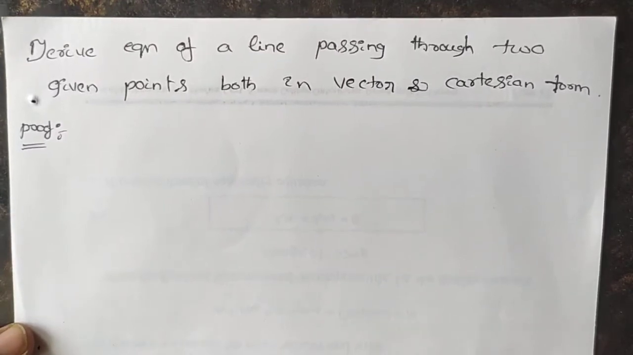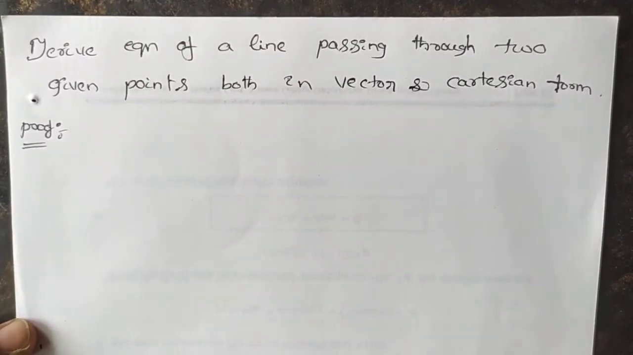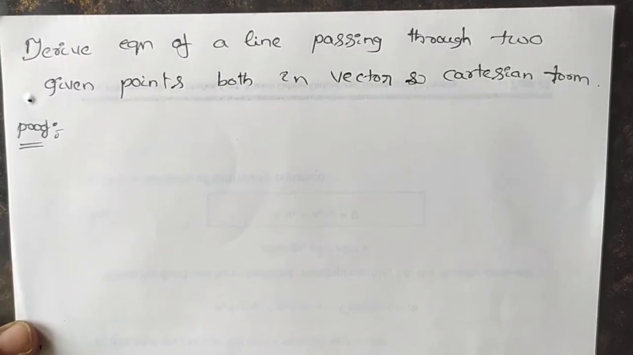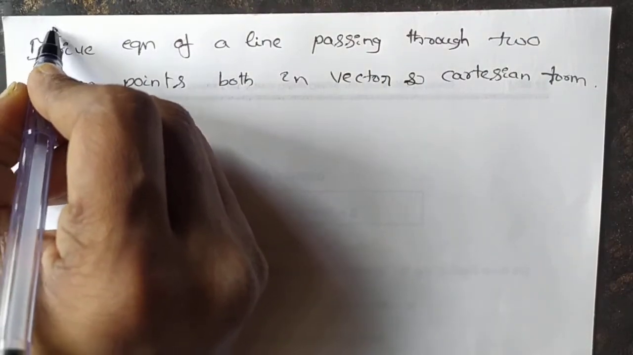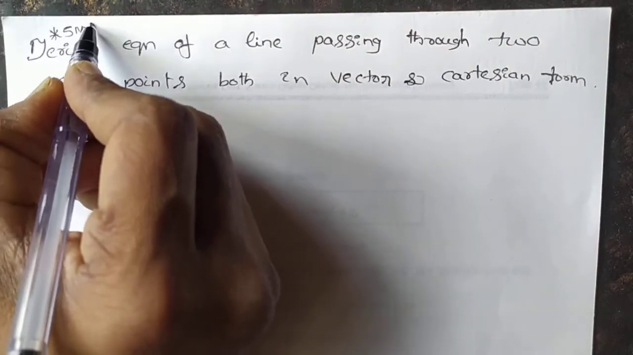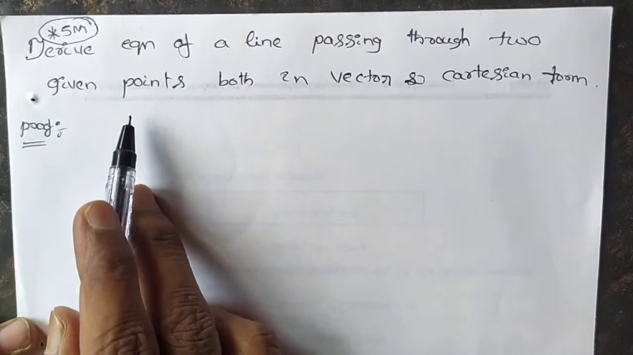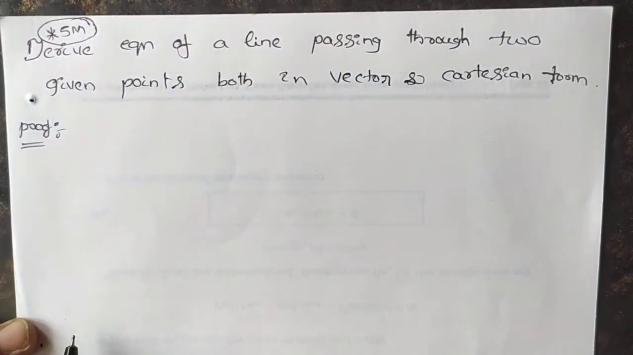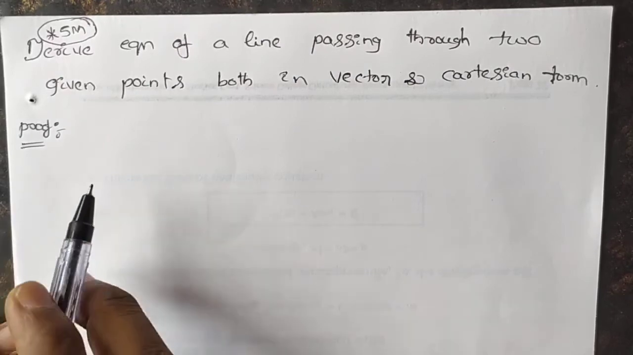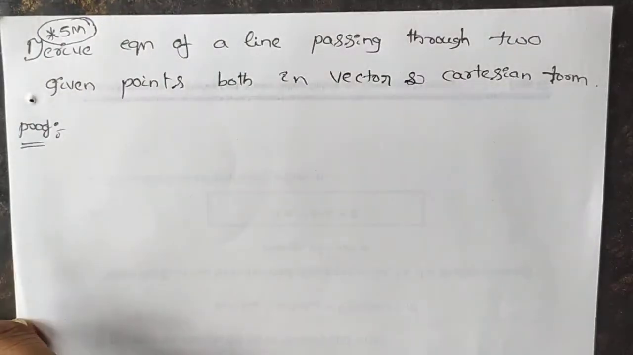In our previous class, we learned about one derivation along with its problems, right? In this class also, we are going to learn one more derivation. This derivation is also important for 5 marks. This derivation is very similar to the previous one, okay? You just see the difference between this one and the previous one.